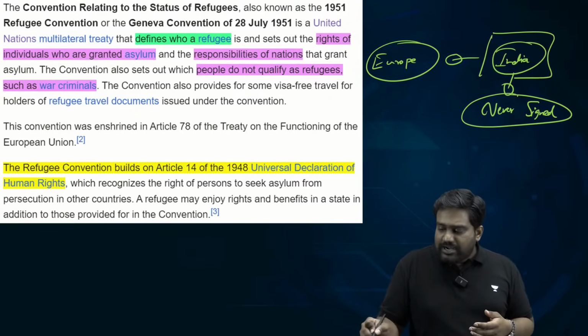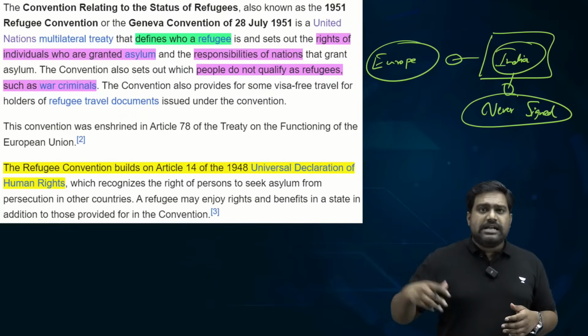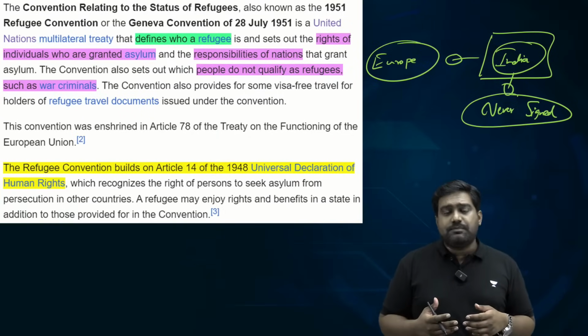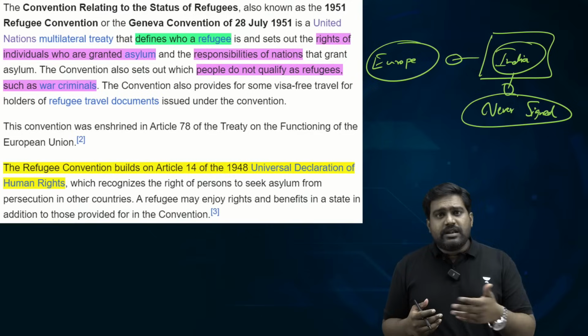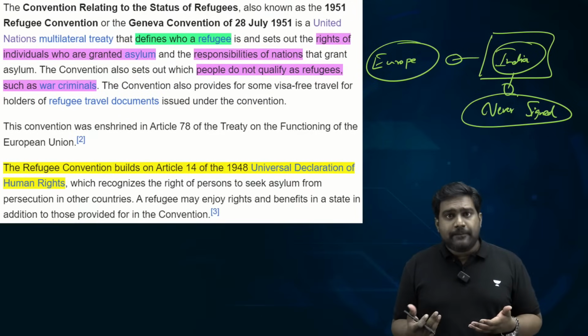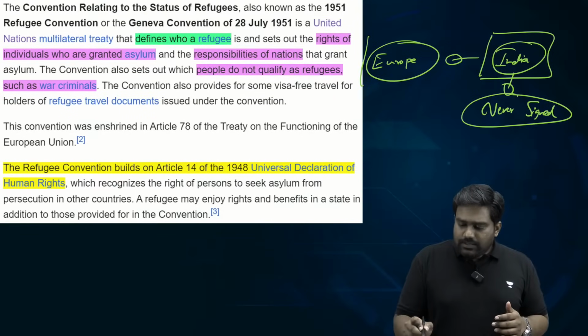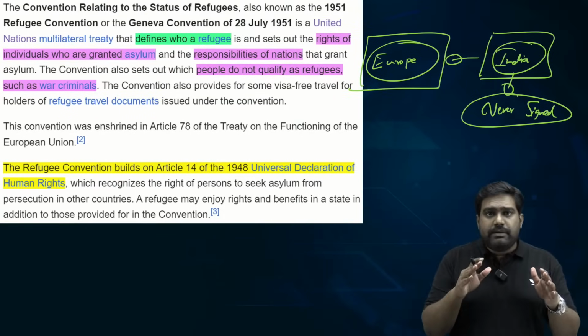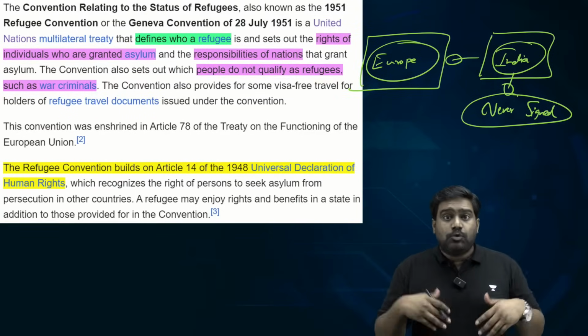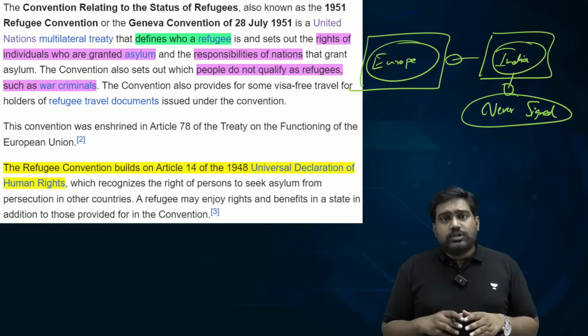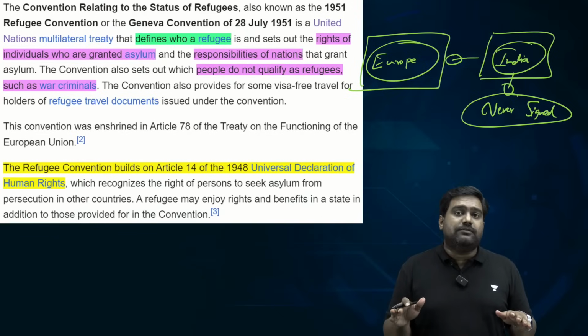Since India was located in a very complicated neighborhood, we had dealt with partition violence and refugees during partition, right? And from all our neighboring countries, refugees were flowing into India. So India didn't want to take up any unnecessary obligation. Plus, the Refugee Convention initially was only meant for the European context, the post-World War context. So that is why India chose not to sign the Refugee Convention.